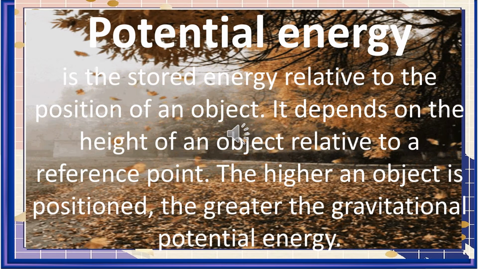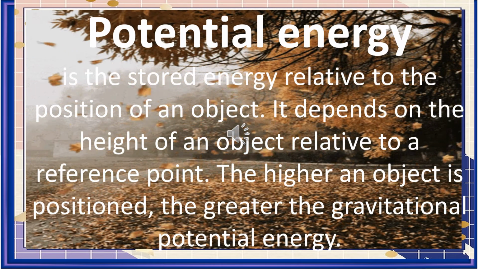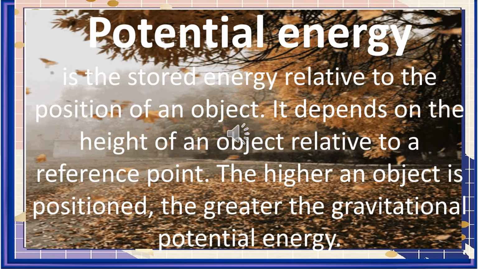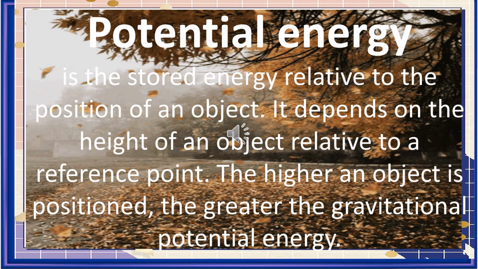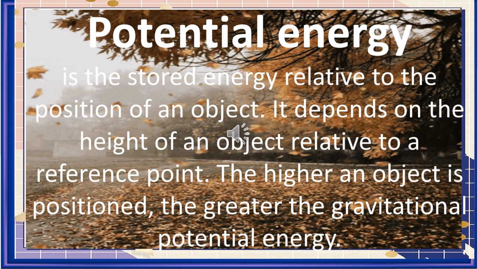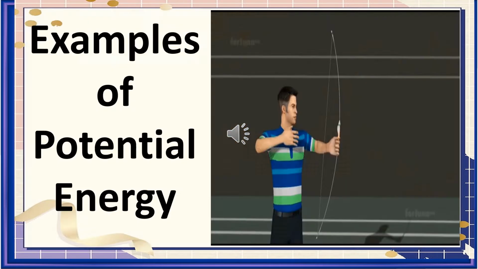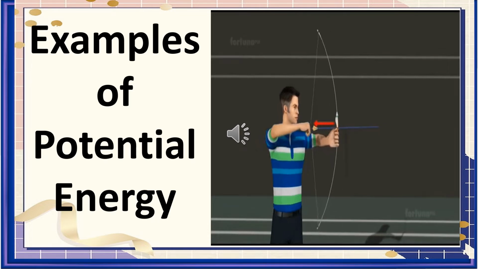Potential energy is the stored energy relative to the position of an object. It depends on the height of an object relative to a reference point. The higher an object is positioned, the greater the gravitational potential energy. Examples of potential energy.